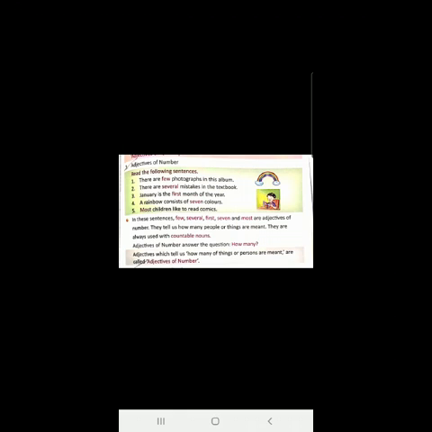Okay, children, so we will see more types of adjectives in another class, and we will discuss these three: adjectives of quality, adjectives of quantity and adjectives of number in the class as well. And we will practice the exercises.